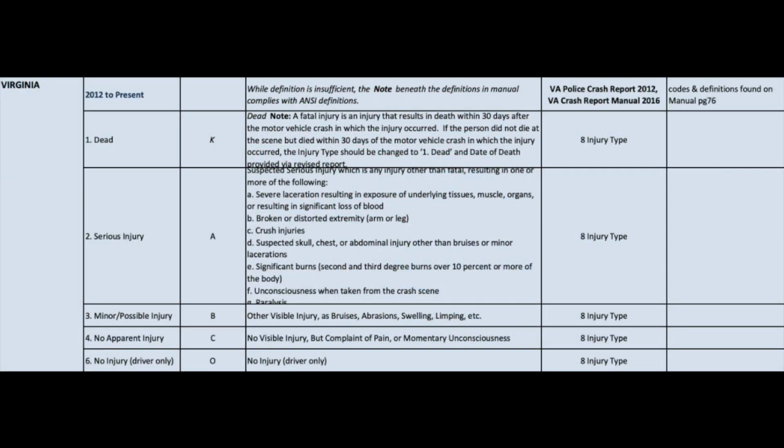Our data uses the KABCO scale for crash severity. This is a nationally adopted standard. In Virginia, first responders classify each crash on this scale. K means there was a death. A means a serious injury, such as broken bones, burns, or severe lacerations. B means a minor injury, such as bruises, abrasions, or swelling. C means no visible injury but complaints of pain. And O means there is no injury. We will use this scale throughout our project.